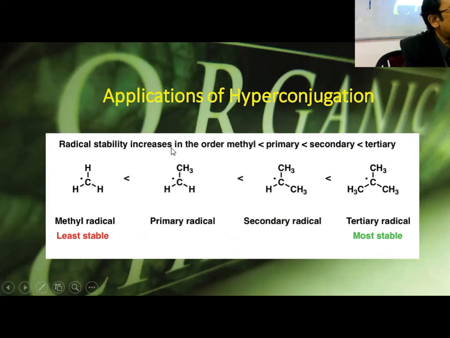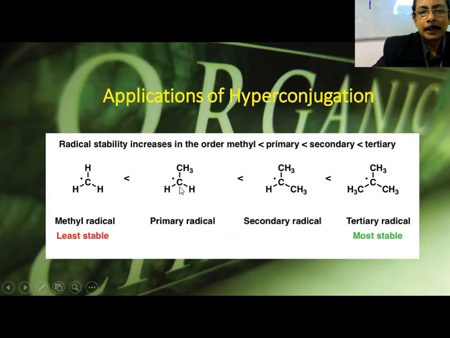So how many structures can you draw? Three structures. The more the number of such structures that can be imagined, the more will be the stability. The number of structures means the number of probabilities, so it will be more and more stable. This one has no such hyperconjugation phenomenon.